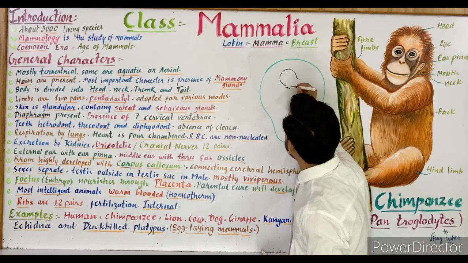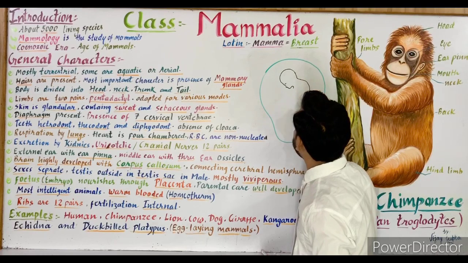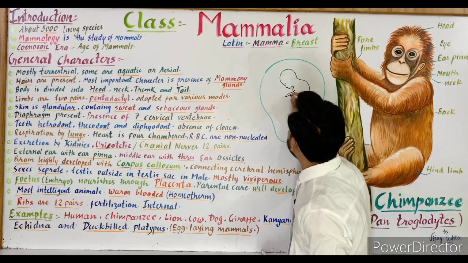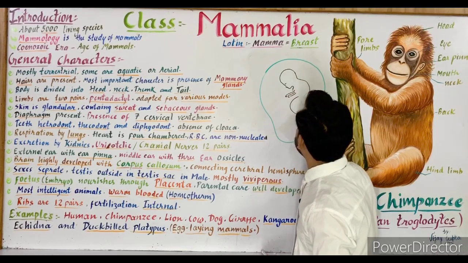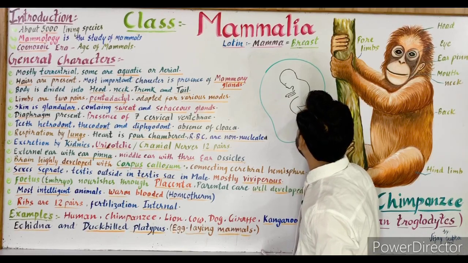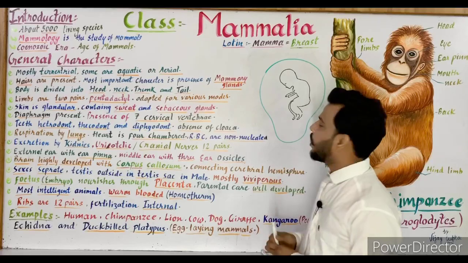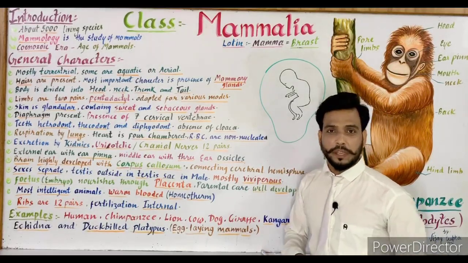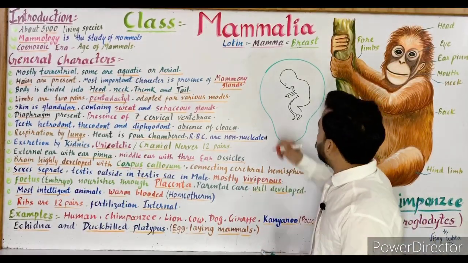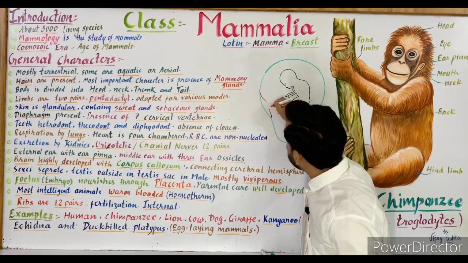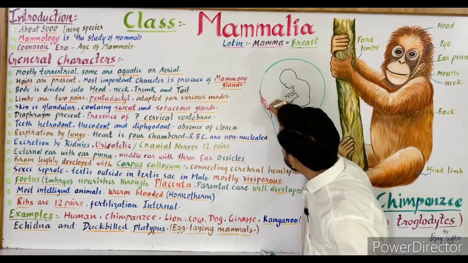So the baby develops 9 months inside the womb of a female. So as I'm trying to make it roughly, it is the fetus which is developing inside the uterus of the female, the uterus of the mother. From the uterus an important structure arises.